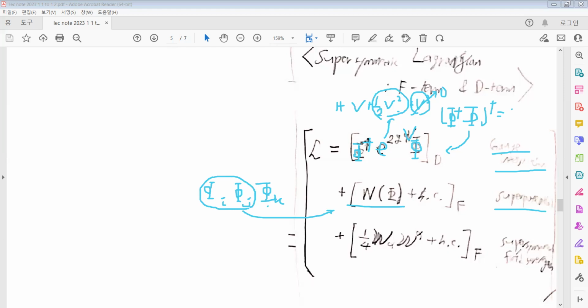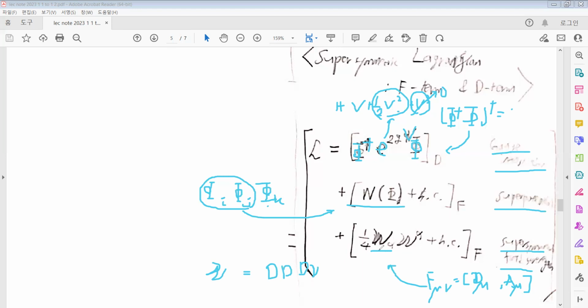The other possible term is the supersymmetric field strength, which is W_α. It is defined with the covariant derivatives and the vector superfield. That is a generalization of the field strength in the standard model, which comes from the commutation relations of the covariant derivatives and the gauge bosons, and there is a generalization in the supersymmetric version.